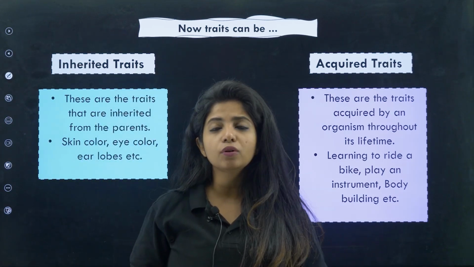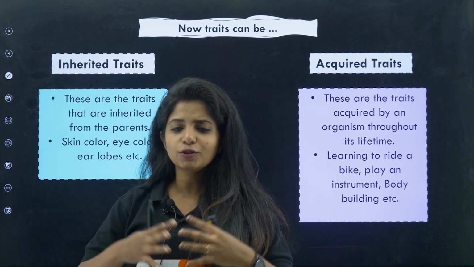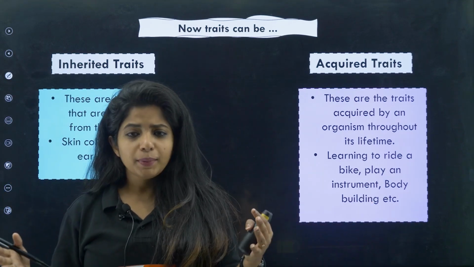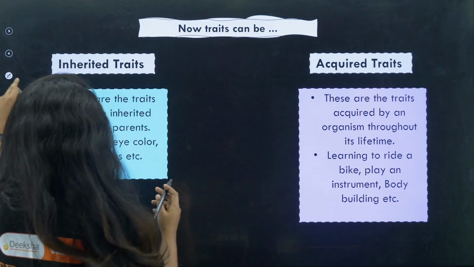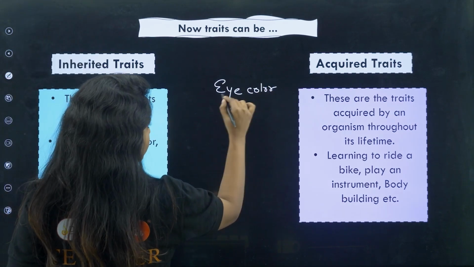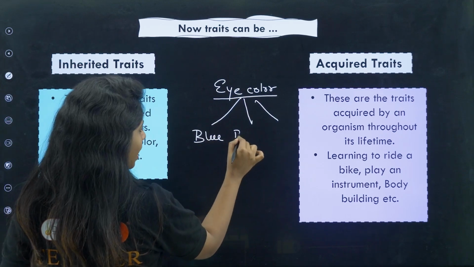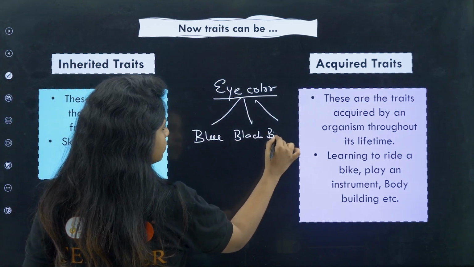For example, eye color only, there are so many. There is blue eye color, there is brown eye color, there is black eye color. There are so many different types of eye color. Basically it's a character. Eye color is a character or a trait, and you have different types of it: blue, black, brown.